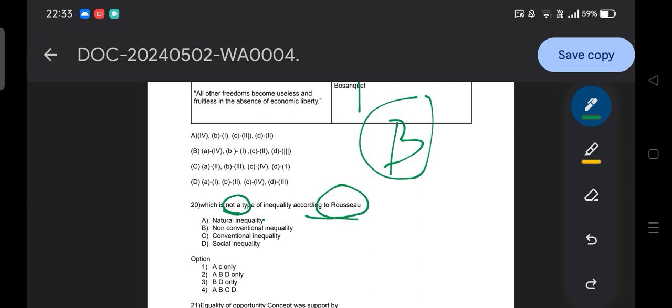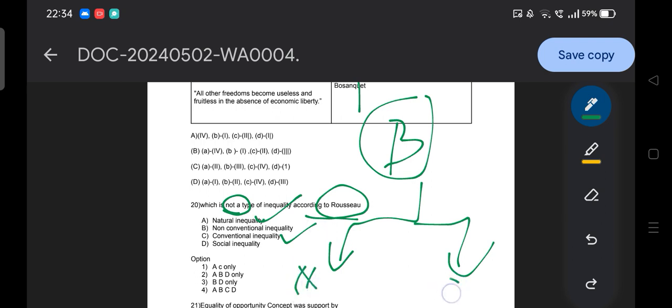So here the question is about Rousseau's inequality. Rousseau basically talks about two types of inequality. One is the natural inequality, another one is the conventional inequality. N for natural, C for conventional. Let us understand this concept. Natural inequality means from birth, someone tall, someone short, someone black, someone white, someone very intellectual, someone dull.